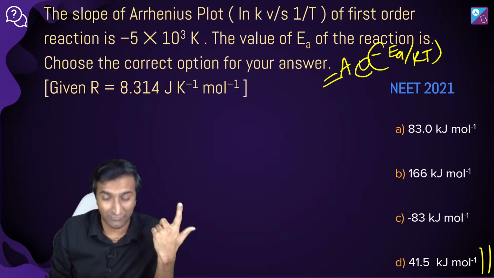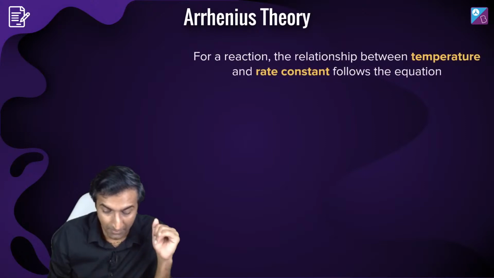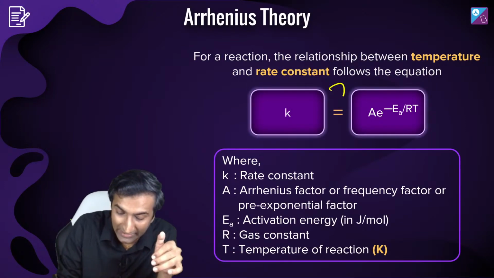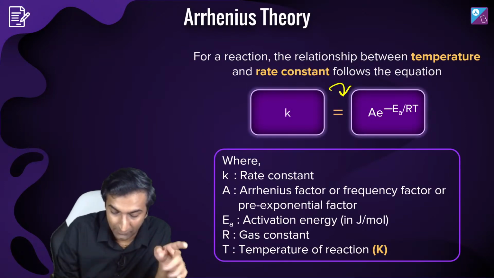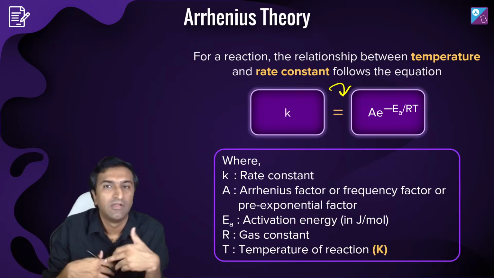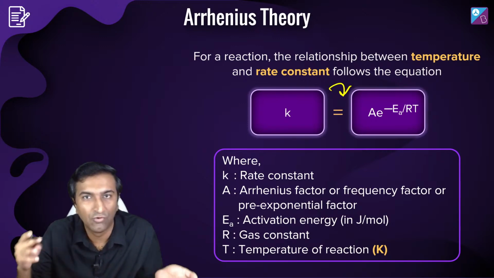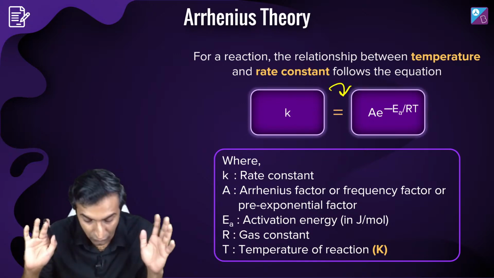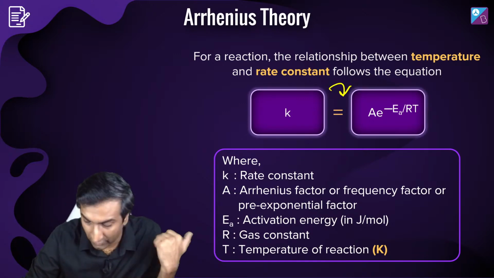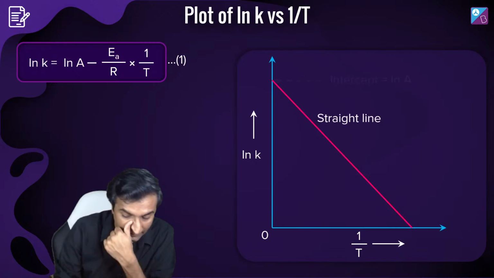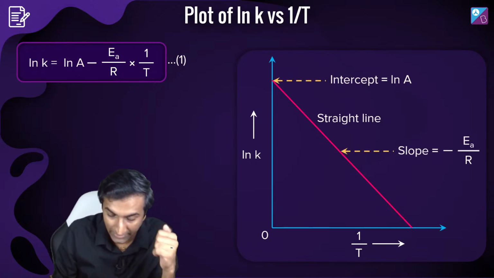If you didn't understand the previous one, let me know. I don't mind explaining it again. But what's the deal with Arrhenius, right? K is equal to A e power minus EA by RT. You've got all the things on your screen right now. I'm going to give this to you in the Telegram group. You will get these notes. You don't have to look at all this. This is basic theory from kinetics. Once you take log on both sides, this is the expression that you get.